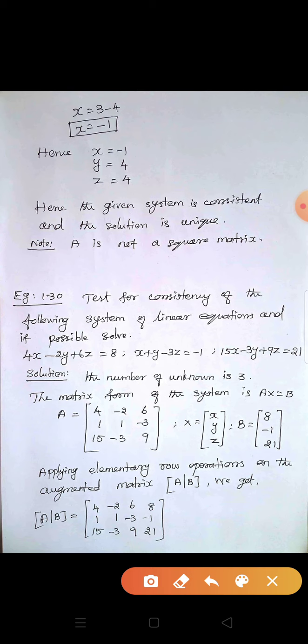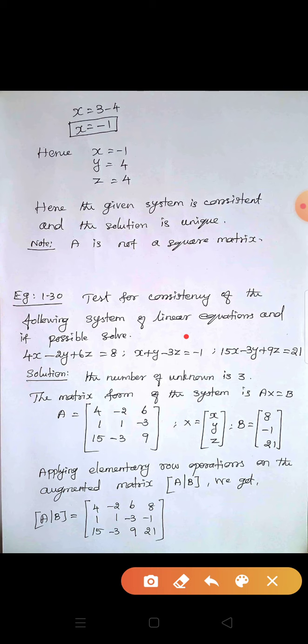Now the second sum, example 1.30. Test for consistency of the following system of linear equations and if possible solve. Here only 3 equations are given; in the last sum there were 4 equations.